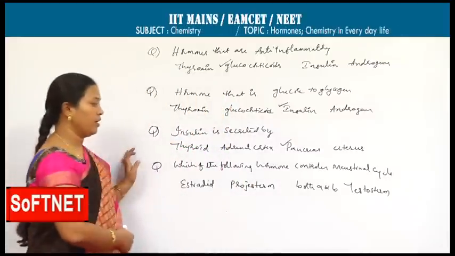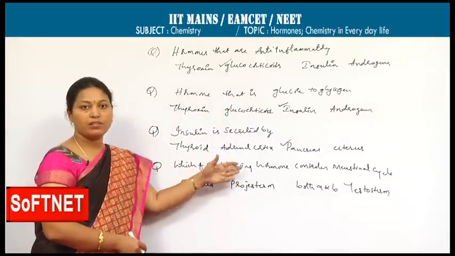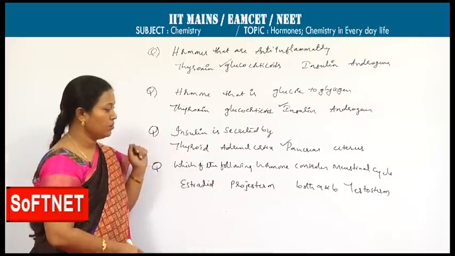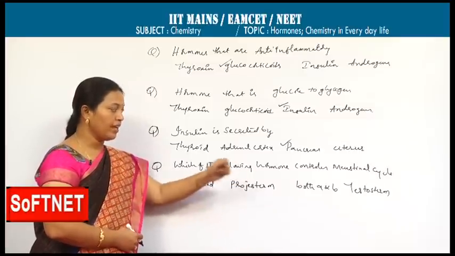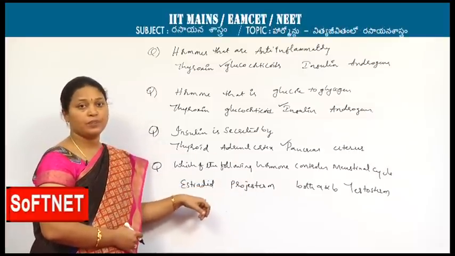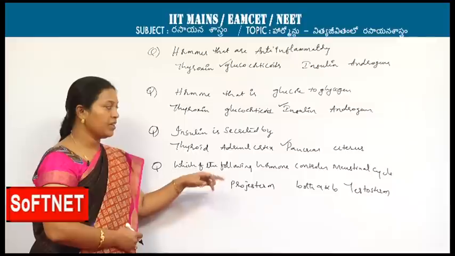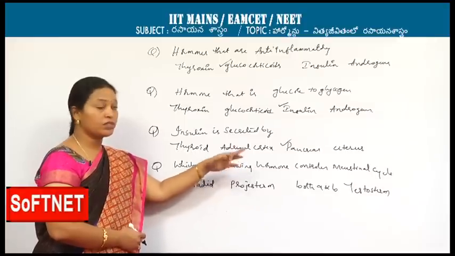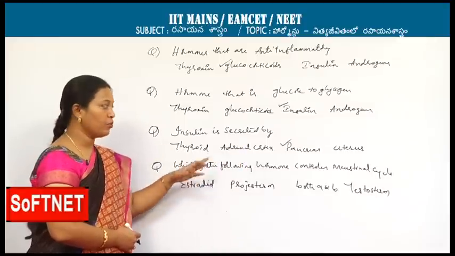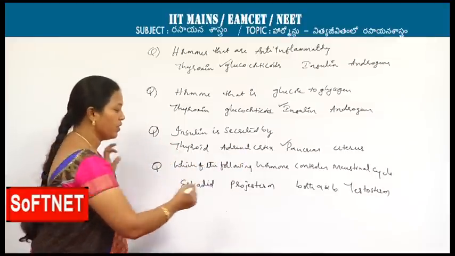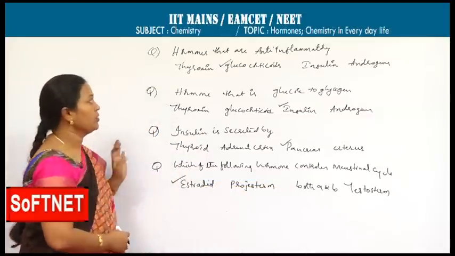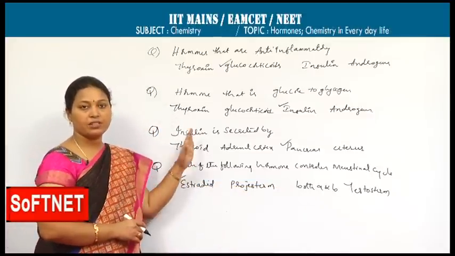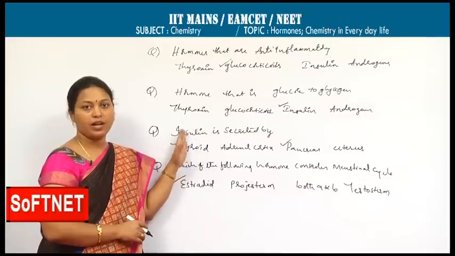As you know, testosterone is related to the male sex hormone. So, a little bit of confusion comes: estradiol, progesterone, both A and B. These two belong to the female sex hormones, but here what I am asking is which controls the menstrual cycle before pregnancy only. So, it is not both A and B. The answer is estradiol. These are the certain types of questions that we covered based on the topic hormones.